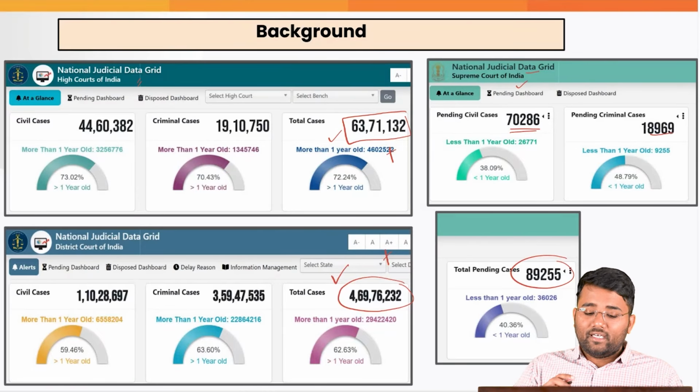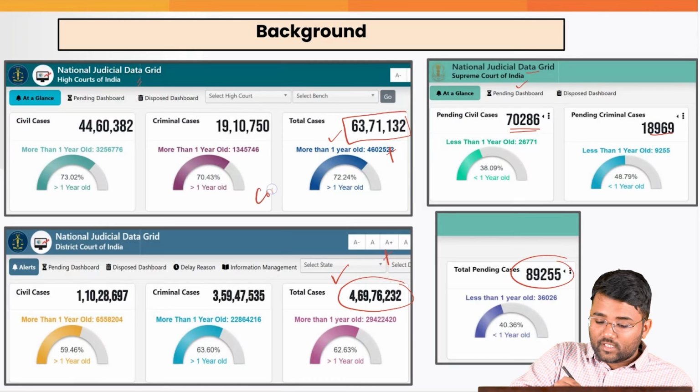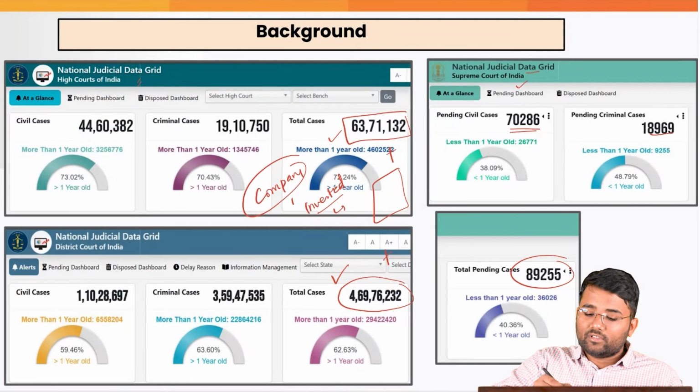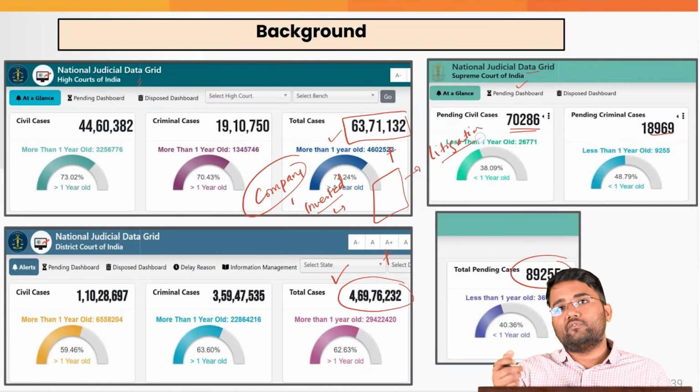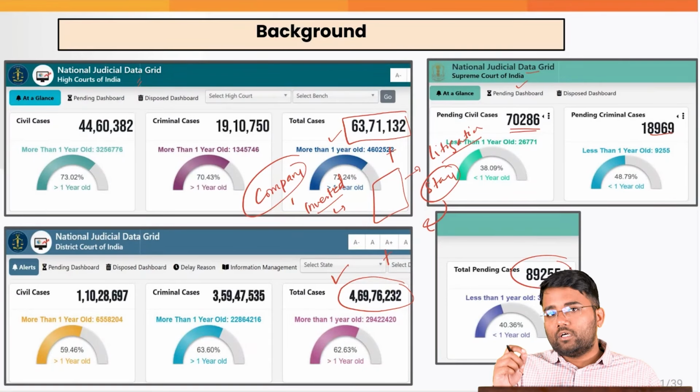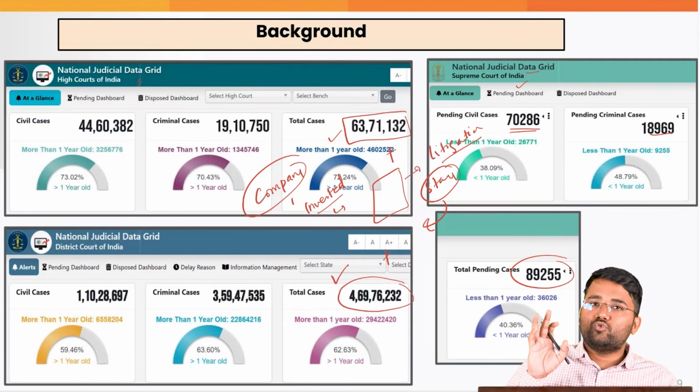And we need to understand that, let's suppose there is a company, and they invested a certain amount. Let's suppose there was some litigation between the promoters or the owners of the company. Now, a stay was awarded, or an order was given that status quo needs to be maintained.